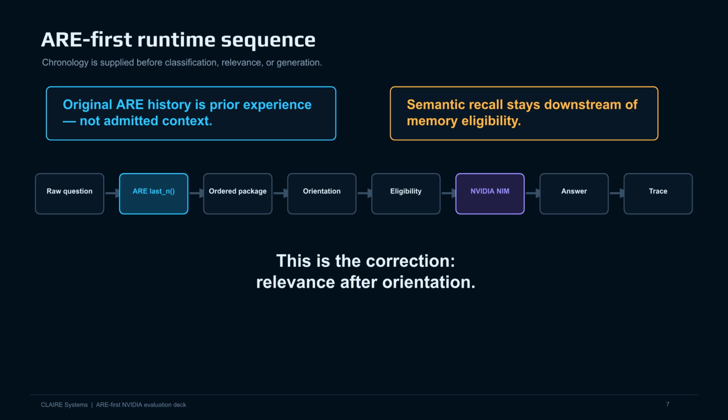In the ARE first runtime sequence, chronology is supplied before classification, relevance, or generation. The original ARE history is prior experience, not admitted context. Semantic recall stays downstream of memory eligibility, correcting the flow to be relevance after orientation.